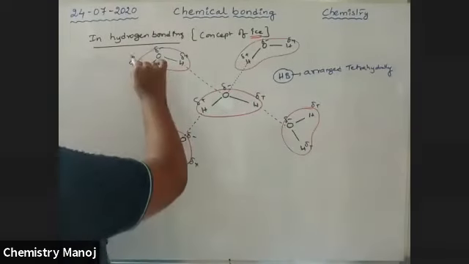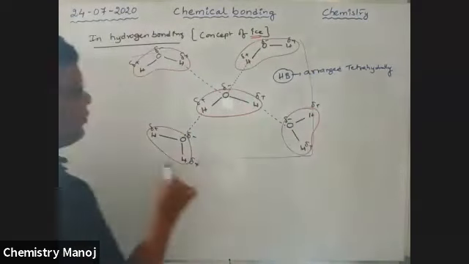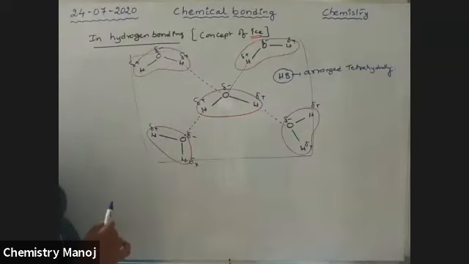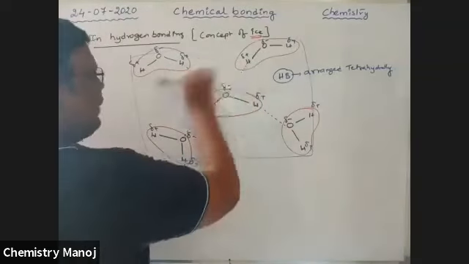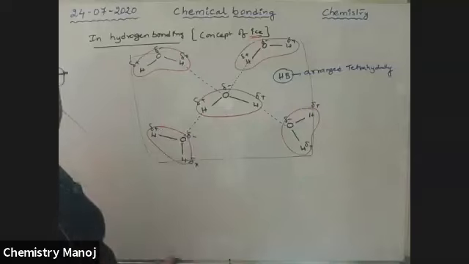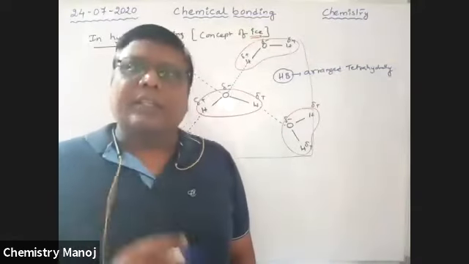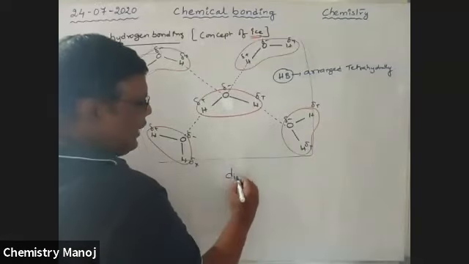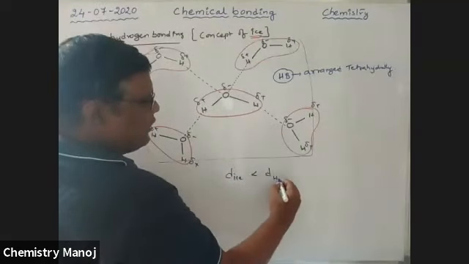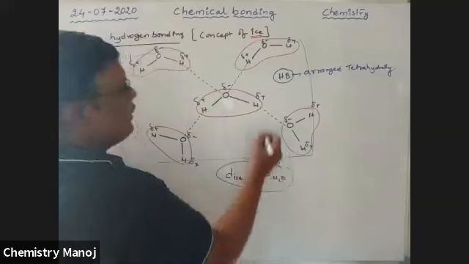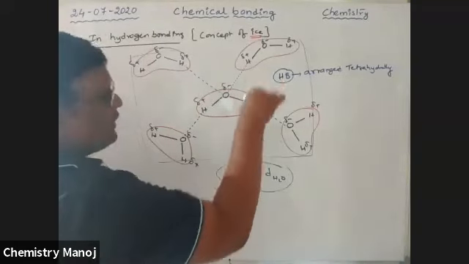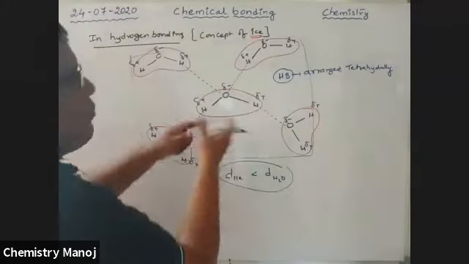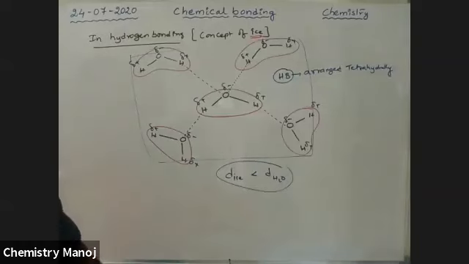So this is the volume of the ice cube, and there is a large gap in it. Because of this, the density of ice is much less than that of water, because of these hydrogen bonds arranged tetrahedrally with a large gap.